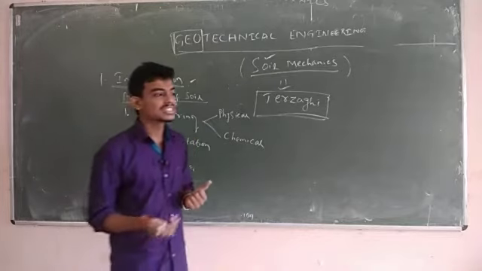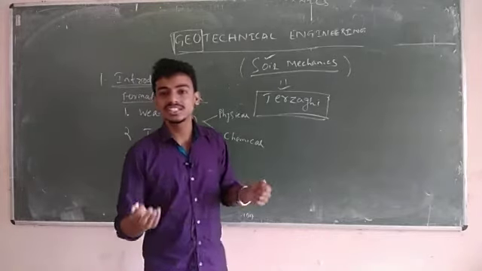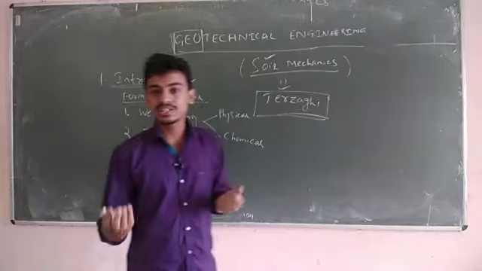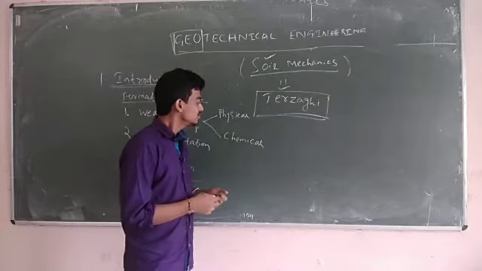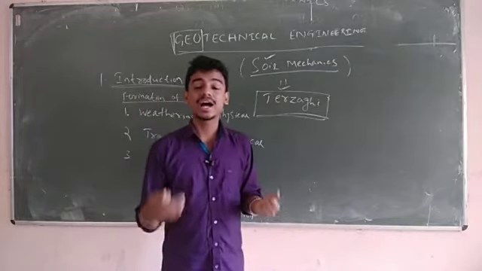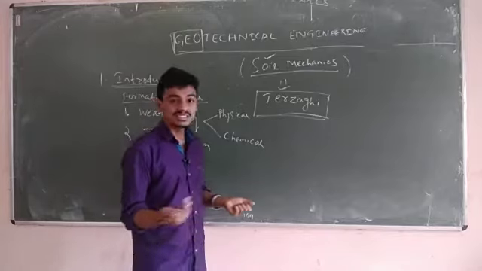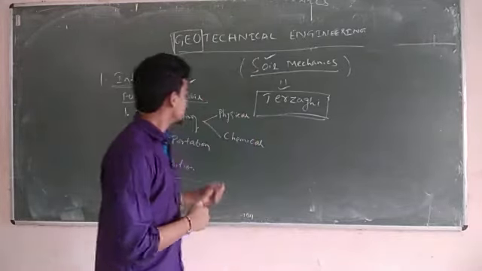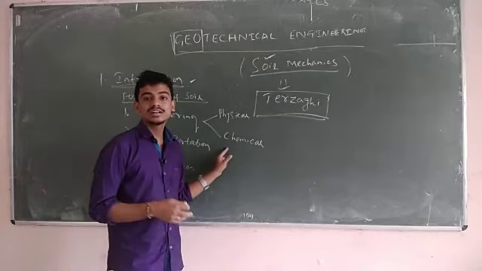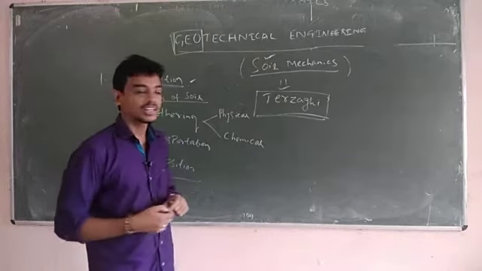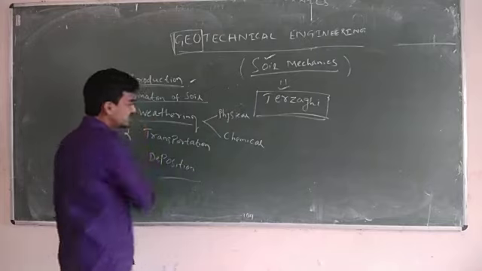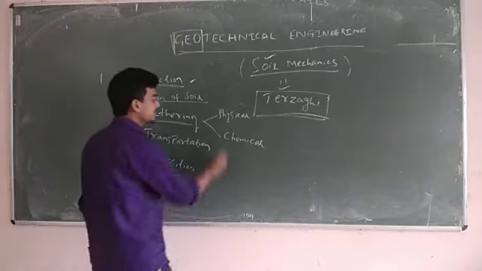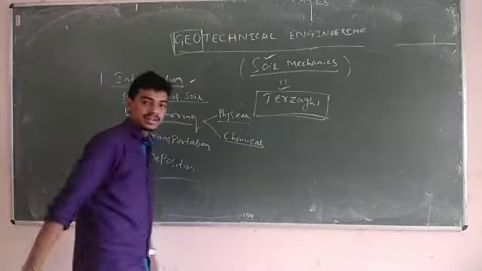Chemical weathering means terms related to oxidation, reduction, carbonation, hydration, which you have studied in chemistry. So those may be the reasons for chemical weathering. So weathering action may be physical or chemical.